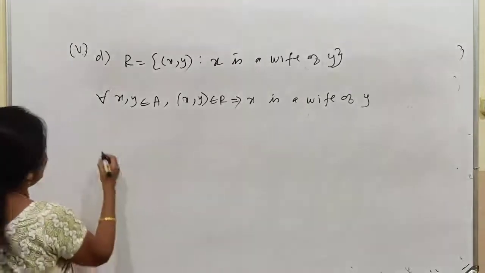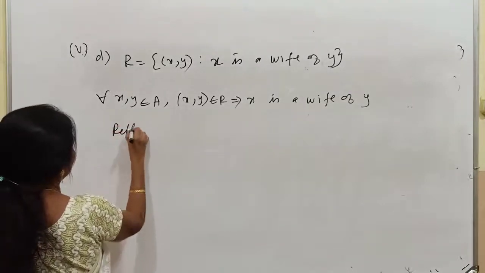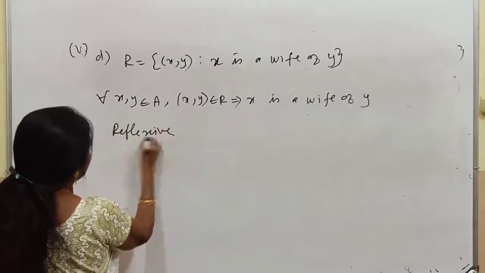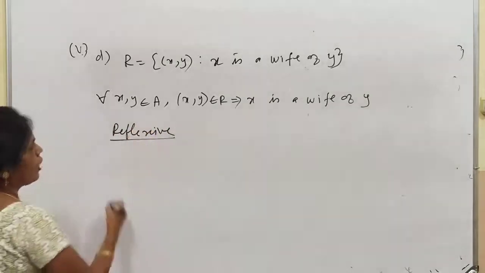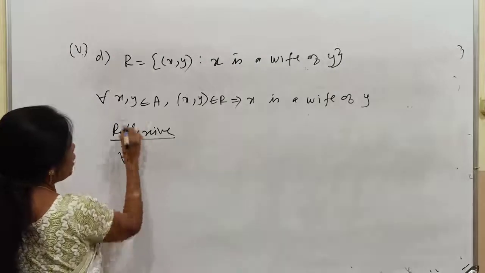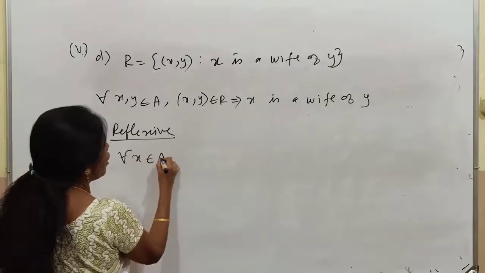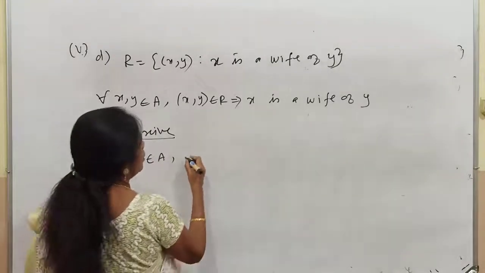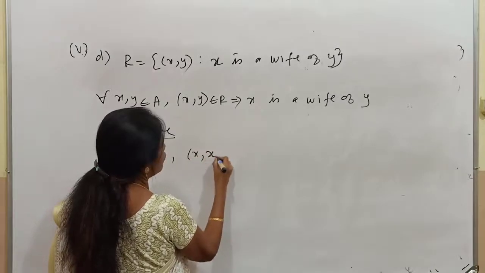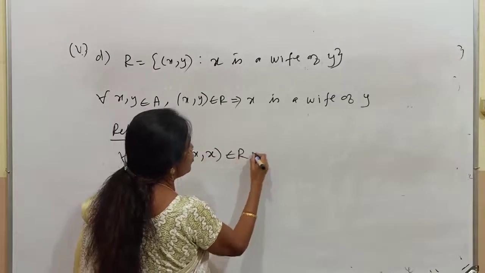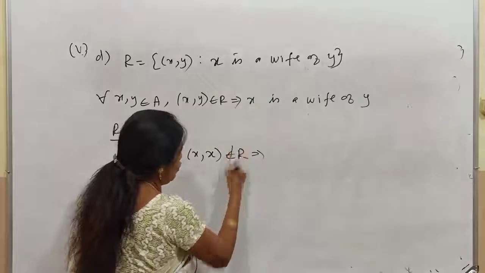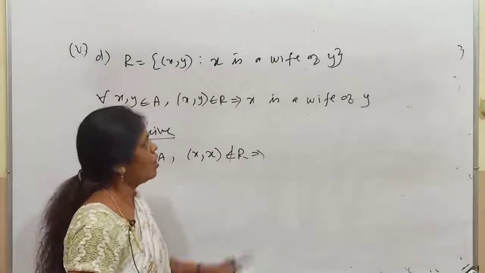Right, now we are going for reflexive. For reflexive, only one element you have to take. For all x belongs to the set A, (x, x) does not belong to R. First itself you have to say does not belong to R. Why?